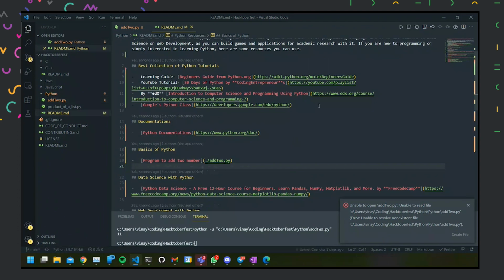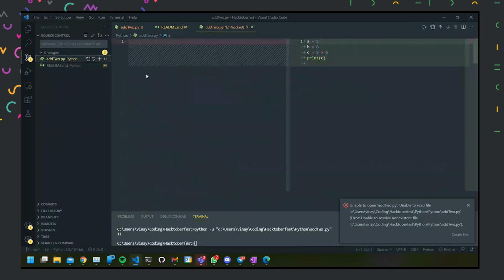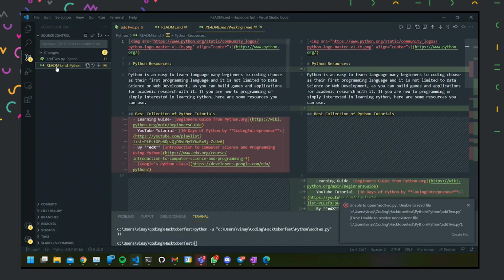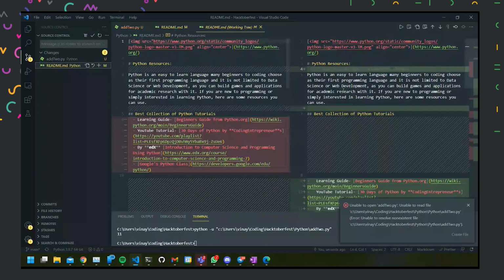And now I'll show you how it is tracking the changes. If you notice, it is showing there was a blank file before, and now I have added changes to this new file like this. Similarly, for the README file, I have added this new line over here, so everything is shifted down. And then we can see all the changes like this.